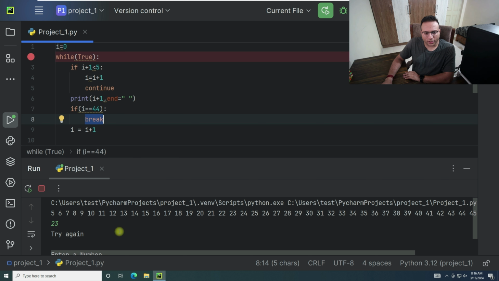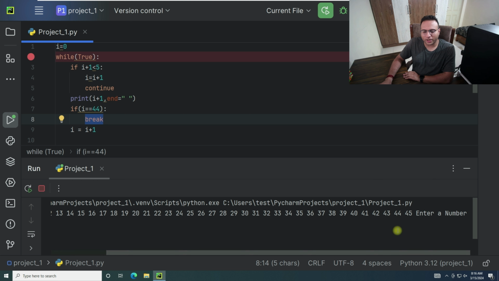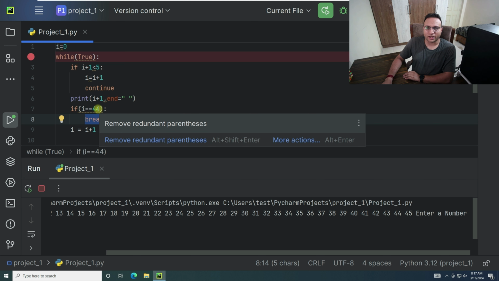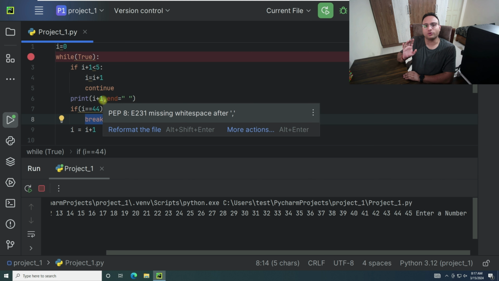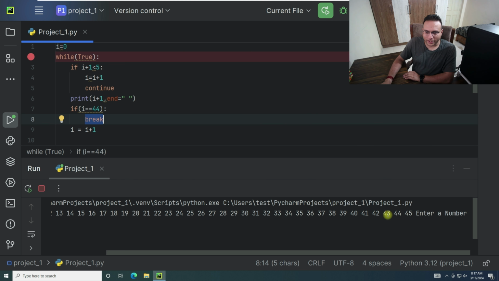It's going on and on and on, and we just reach the point where the value of I becomes 44. If we compare I equal to 44, then in that case it will be true. But the catch is over here, the I value will still be 44. So the tweak part is you are seeing 44 and 45. So you might be having a thought like, once it reaches I equal to 44, for example, if it's 43 and I add 1, then this becomes 44, and when it reaches here and gets compared, it will break. How exactly am I getting 45?